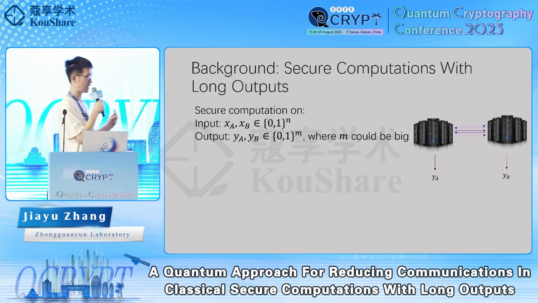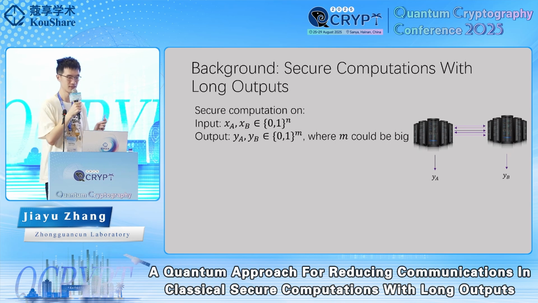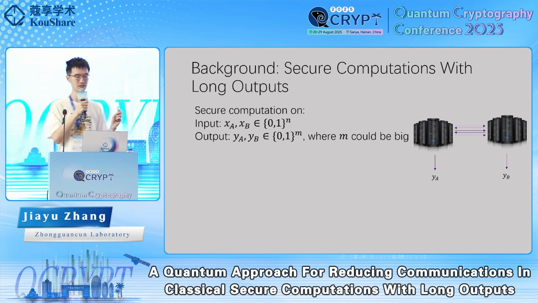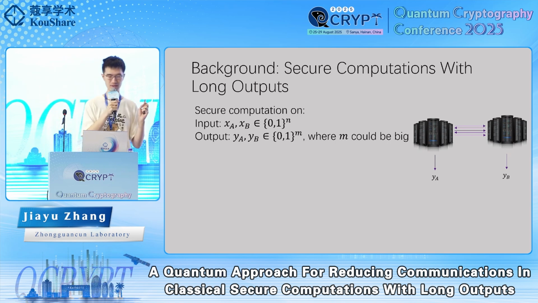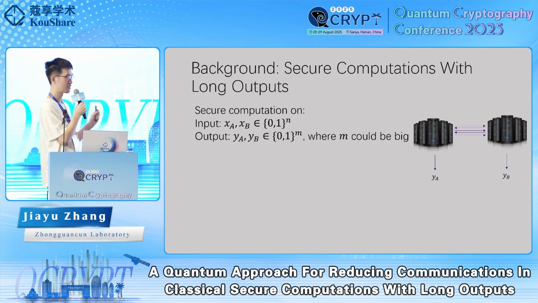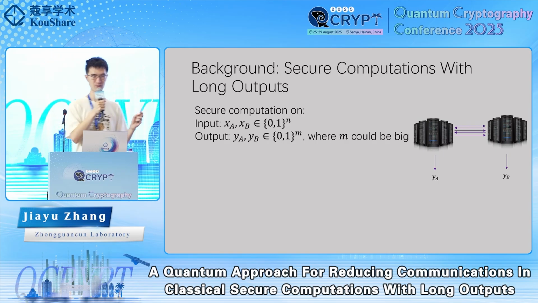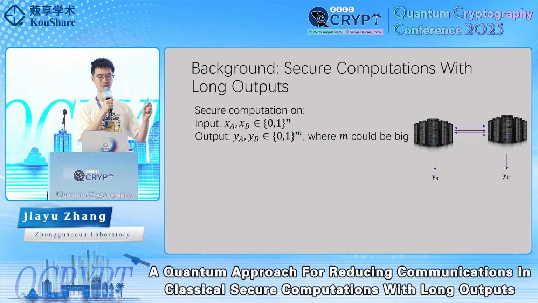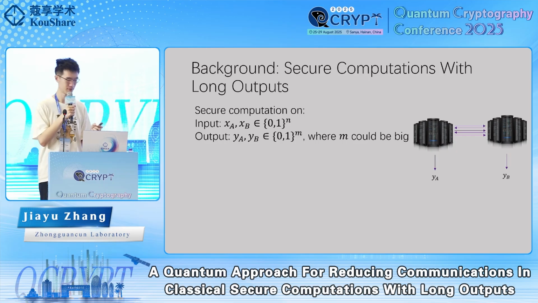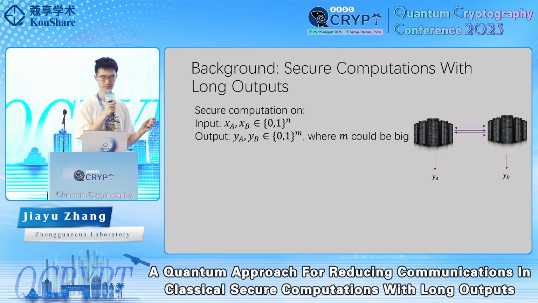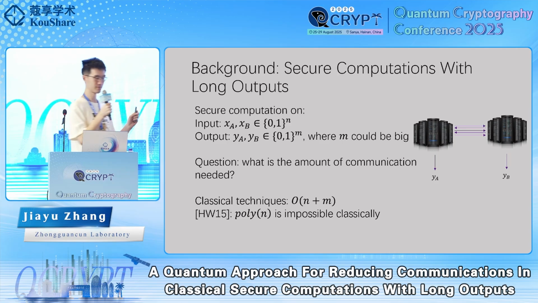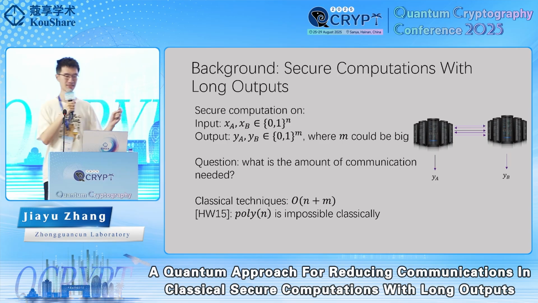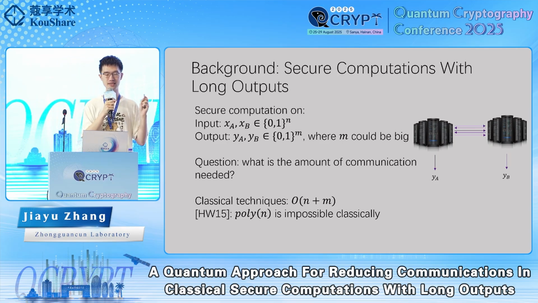Suppose that there are two servers who want to perform some secure computations on some functions, and the input is still XA and XB, which are n-bit strings. And the output could be long strings. We could denote it as YA, YB, which are m-bit strings. Here m could be big.